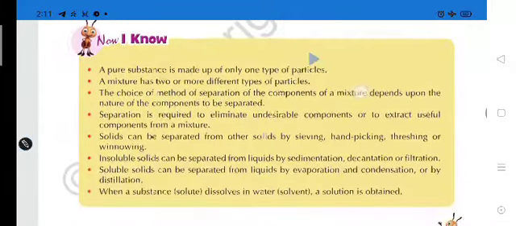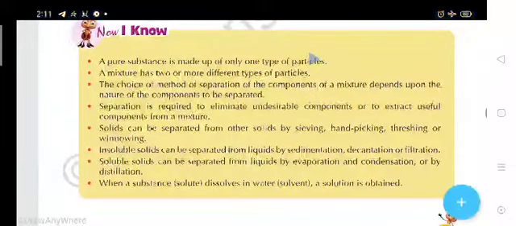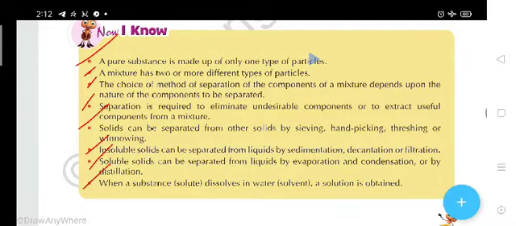Now students, I know you are able to know these sentences. You have to read them one by one. Like a pure substance is made up of only one type of particles. A mixture has two or more different types of particles. The choice of method of separation of the components of a mixture depends upon the nature of the components. So like this you have to read these.